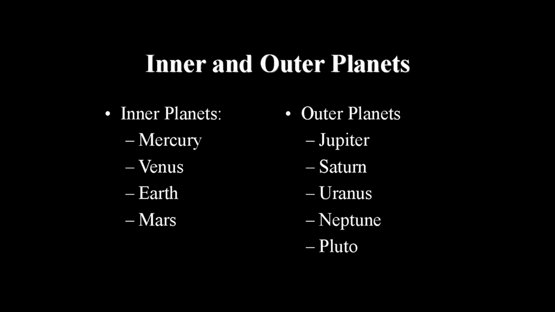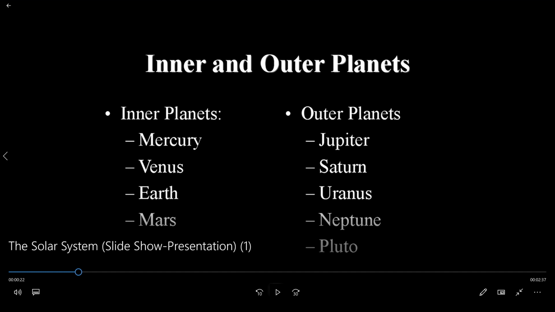Next slide. Now, what do you mean by inner and outer planets? They are divided into 2. Inner planets means Mercury, Venus, Earth, Mars. These are called inner planets. Next, outer planets are Jupiter, Saturn, Uranus, Neptune, Pluto.